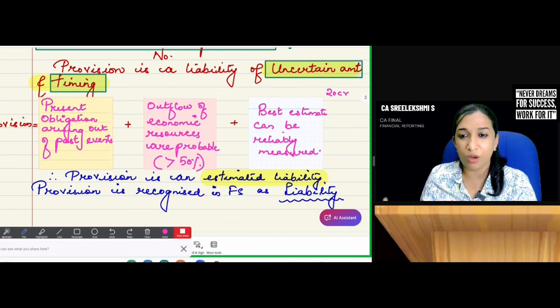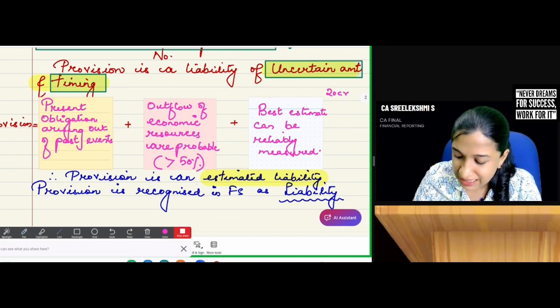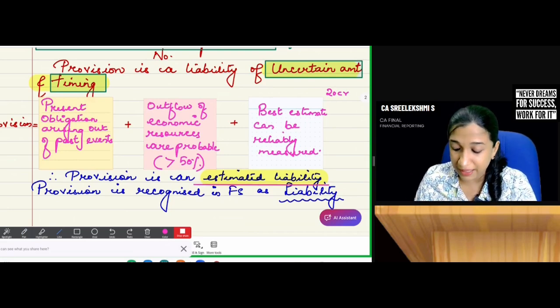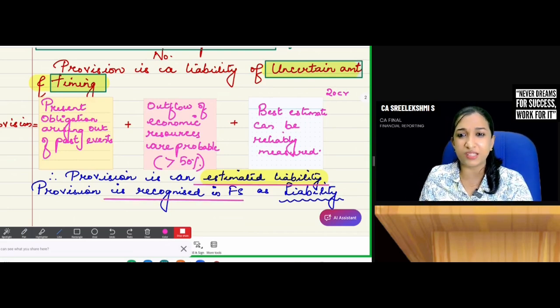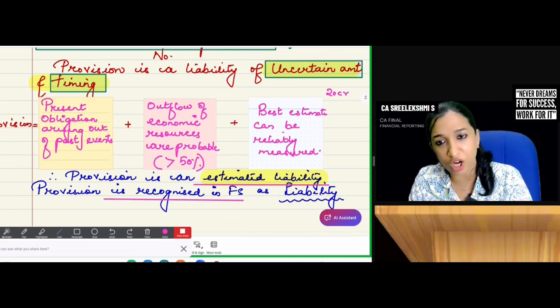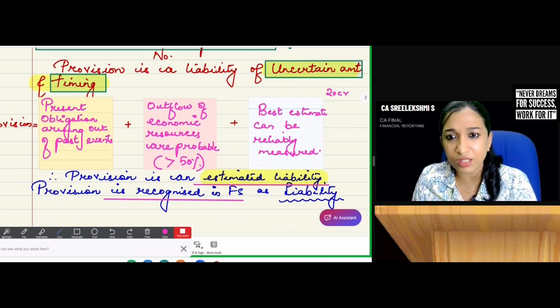So what is provision? Provision is an estimated liability, and provision should be recognized in financial statements. If it is expected to be settled within 12 months, short-term provisions. Expected to be settled in more than 12 months, long-term provision.